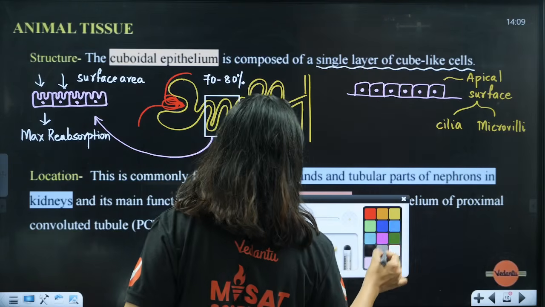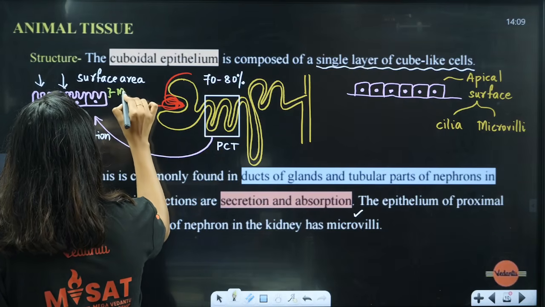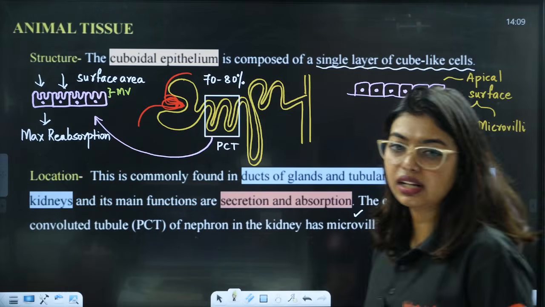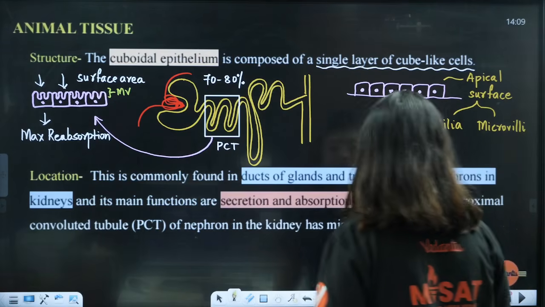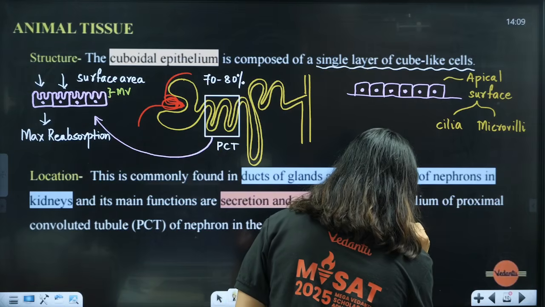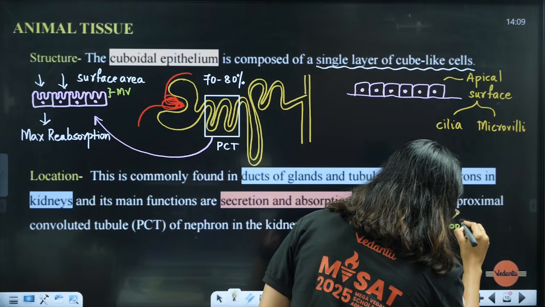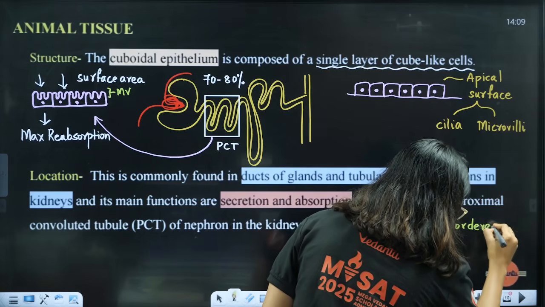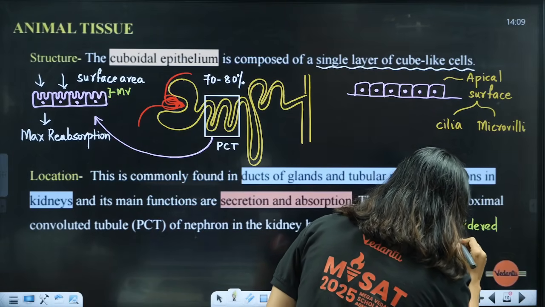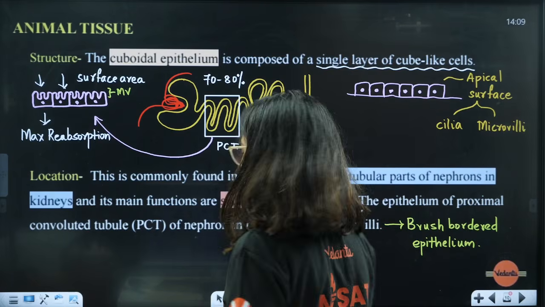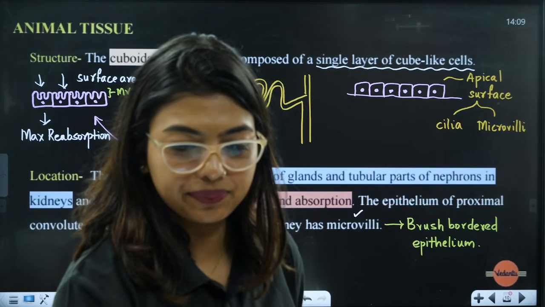So in the structure, the microvilli. MV, I have written, microvilli. I will explain it in detail again, okay, clear? So whenever there are microvilli, we call it the brush bordered epithelium. I hope all of you are making notes of all this. Brush bordered epithelium, a type of epithelium. Yes, a type of epithelium.